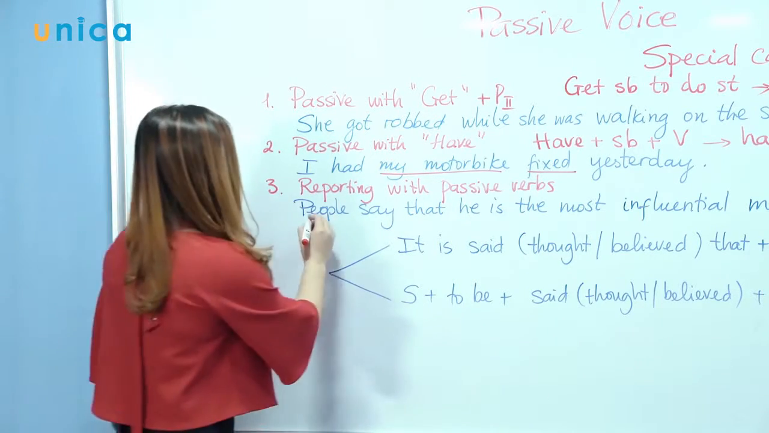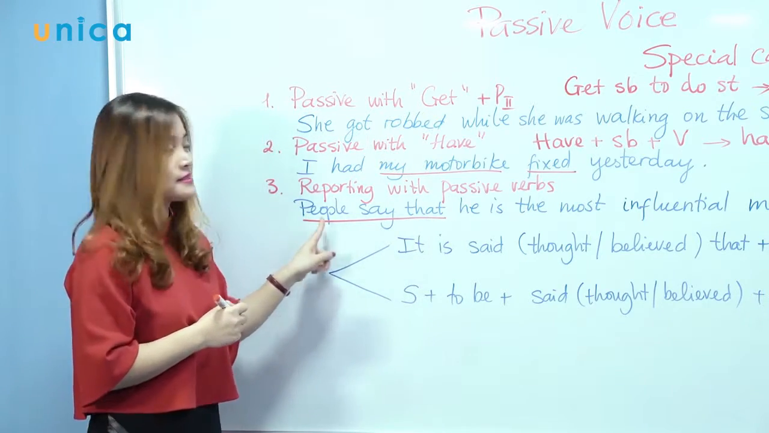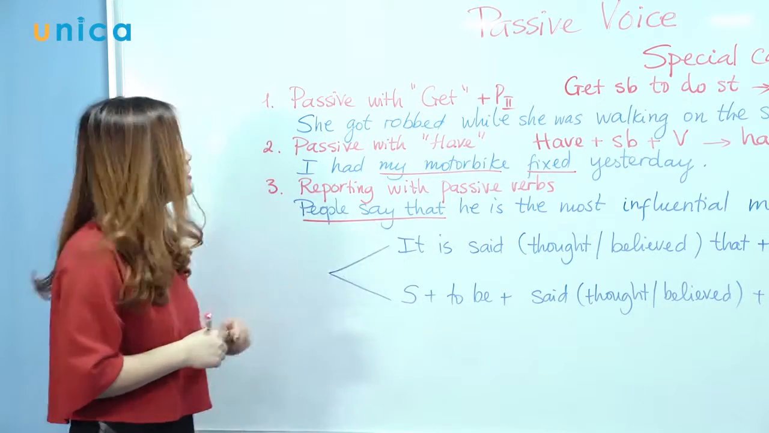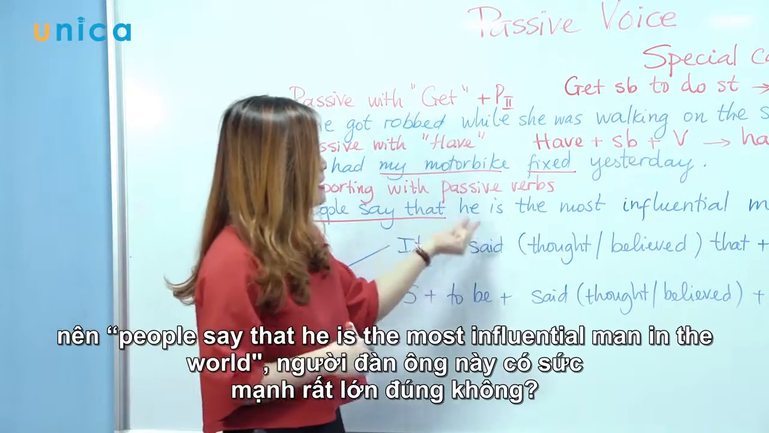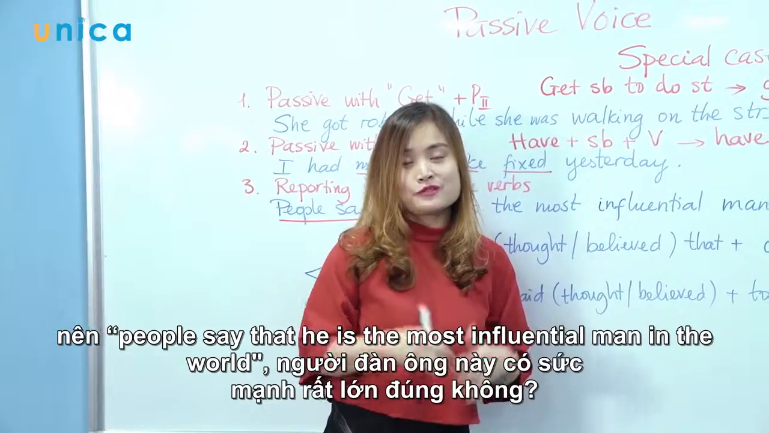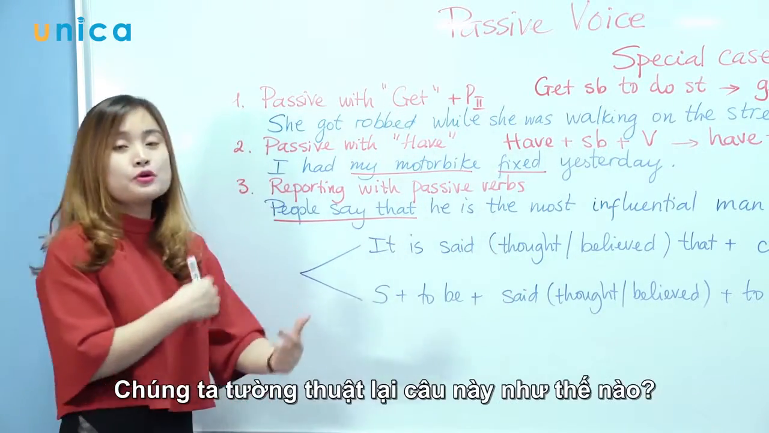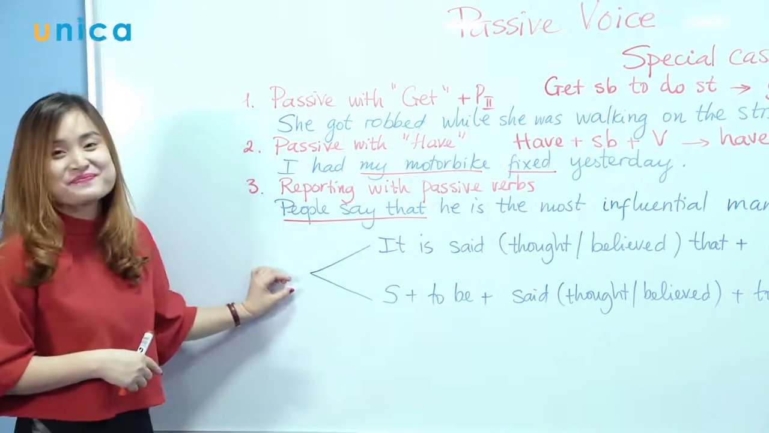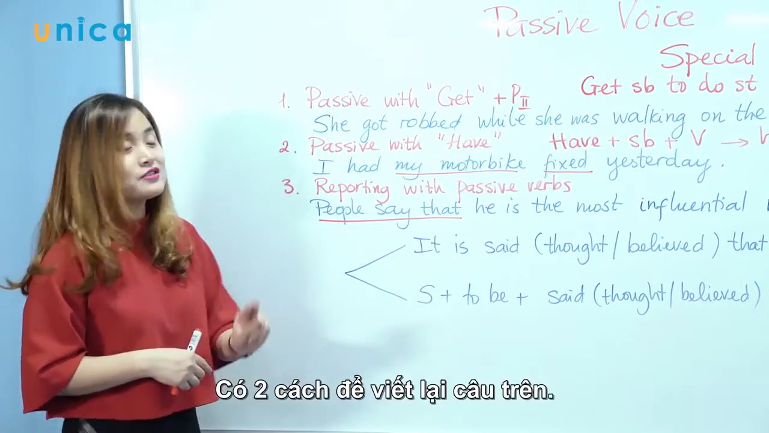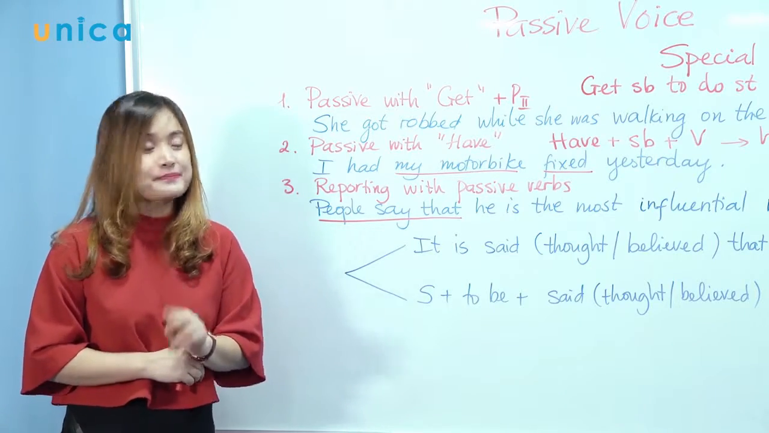People say that he is the most influential man in the world. The subject of the sentence, and then the main verb. A very powerful man, right? So how can we report the sentence? There are 2 ways to rewrite this sentence.